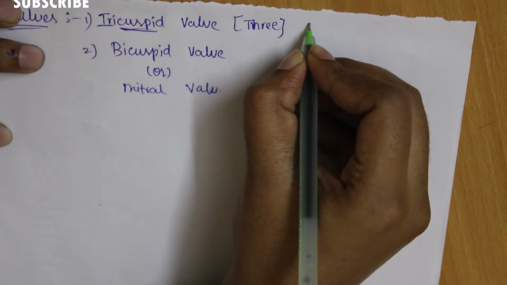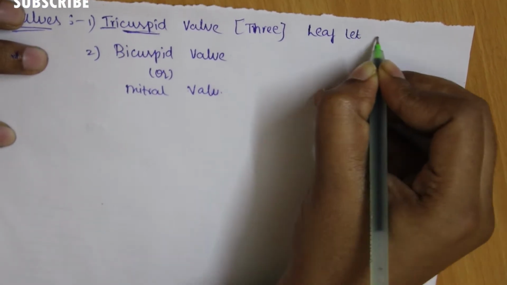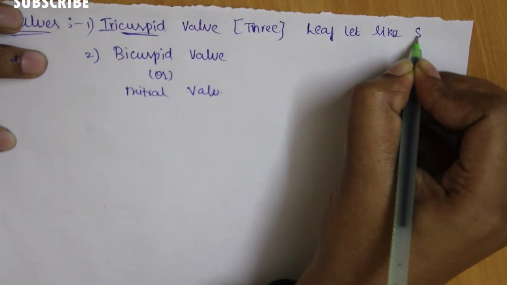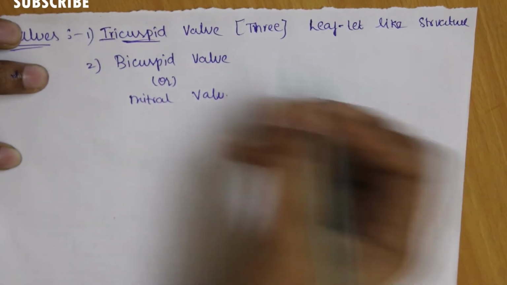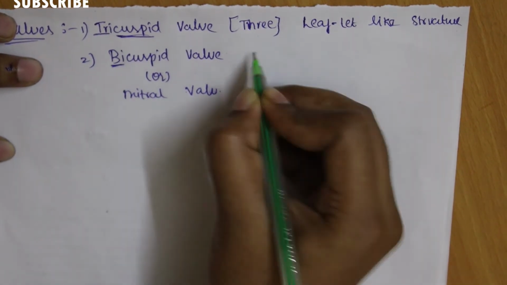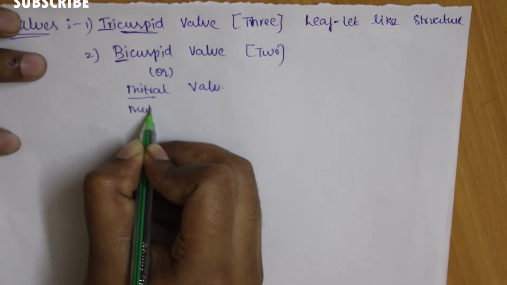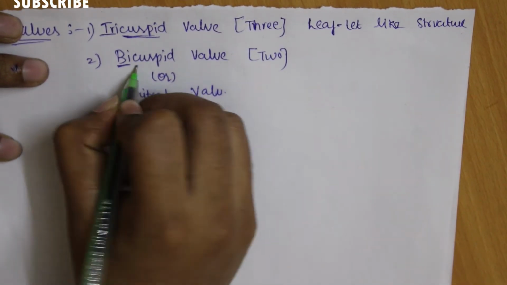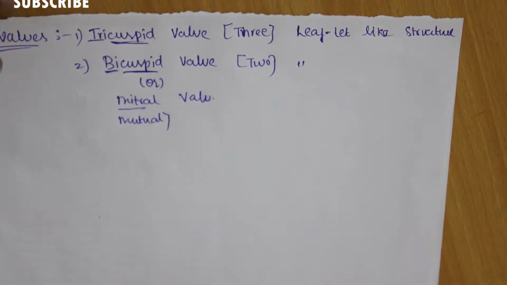Cuspid means leaflet-like structure. Bi means two. Mitral means mutual. Cuspid means leaflet-like structure.